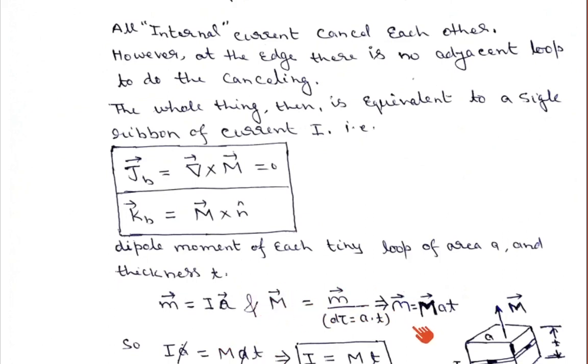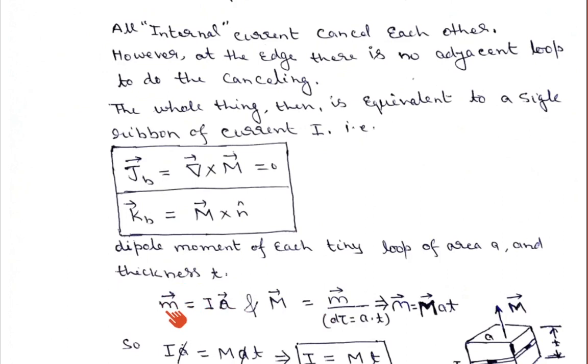So we can write this magnetic moment in terms of capital M into A into T. That is, m is equal to capital M multiplied by d tau, and d tau is written as A into T. So this small m vector, the dipole moment, can be written as the magnetization M into area into thickness, that is volume. Another definition of the magnetic dipole moment is m vector is equal to I into A.